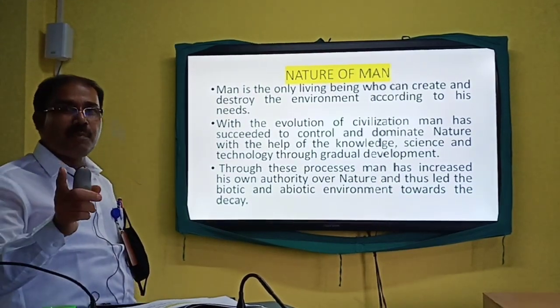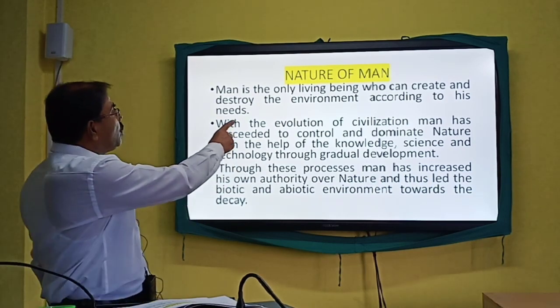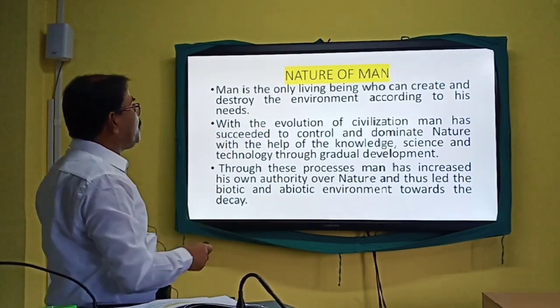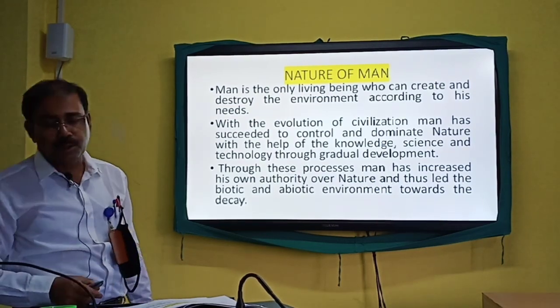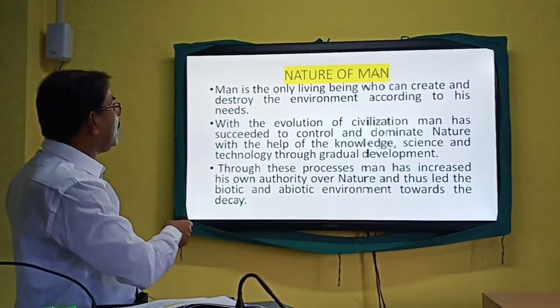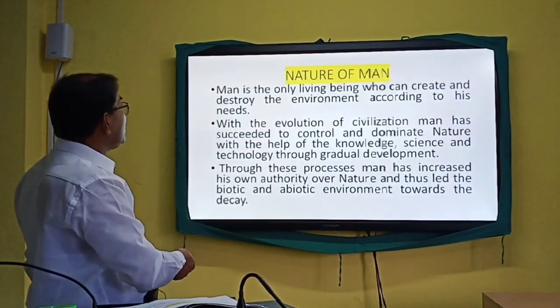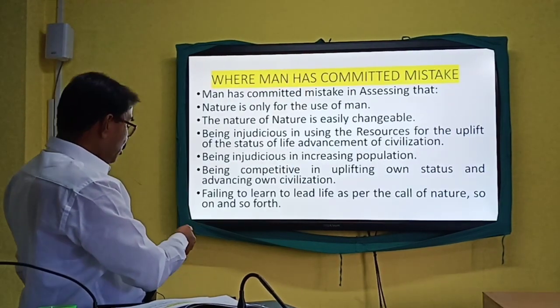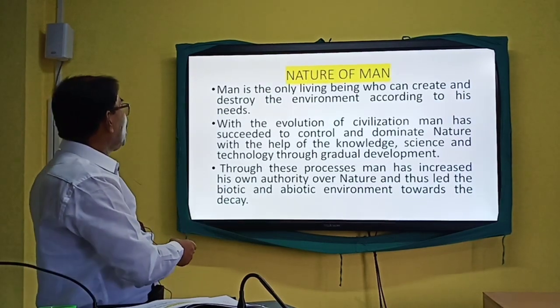You are the only living organism in this universe who can create and destroy the environment according to your needs. Your needs have specific importance, and depending on your own needs, you can think about the use of all the important elements of the environment.